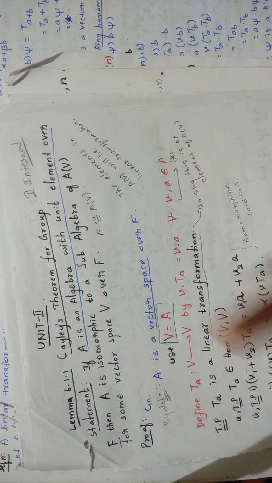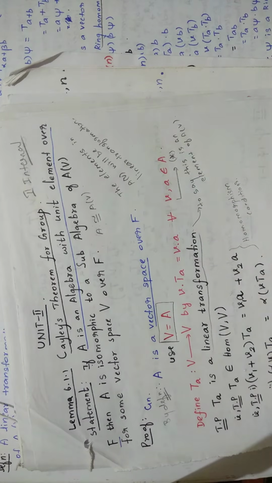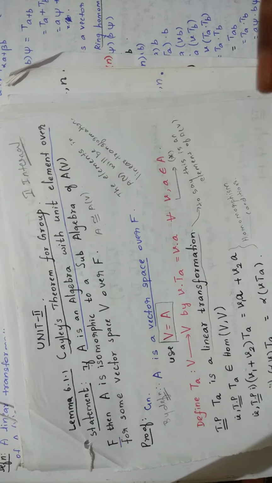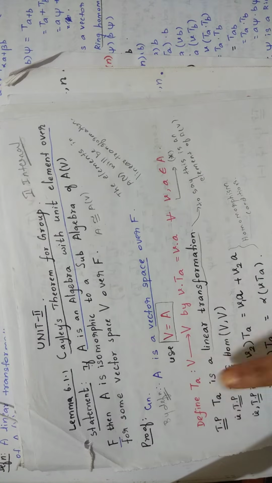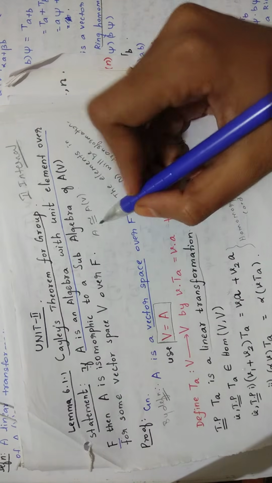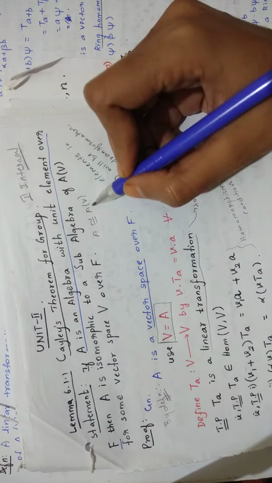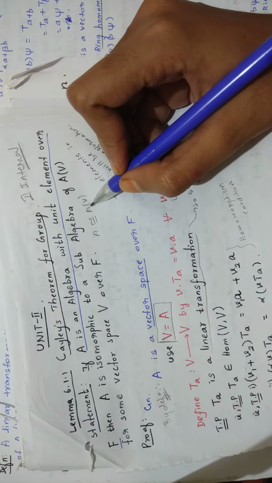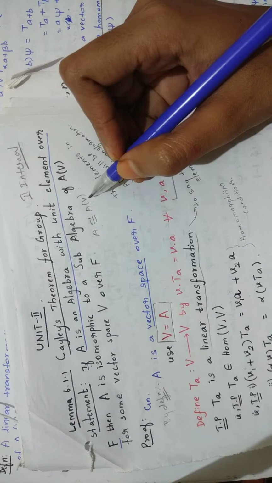And now you are going to say this Ta is a linear transformation. I told you in this theorem you are going to prove A isomorphic to A of V. Here a question may arise: why are you proving Ta is a linear transformation? I have an answer for that. The reason is that you are going to prove this condition. To prove this, you will take an element from A of V. The elements present in A of V are the linear transformations.